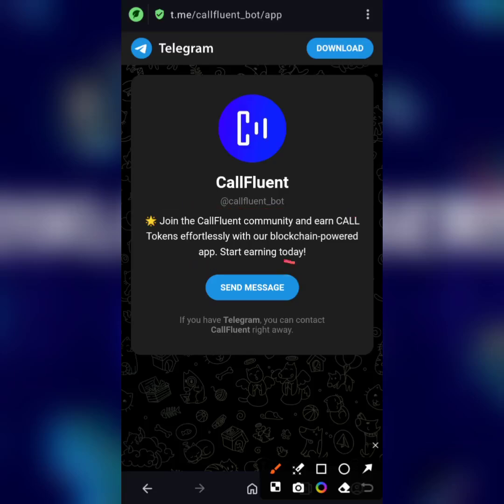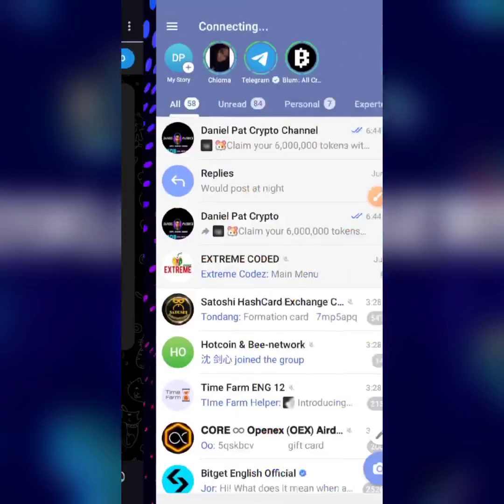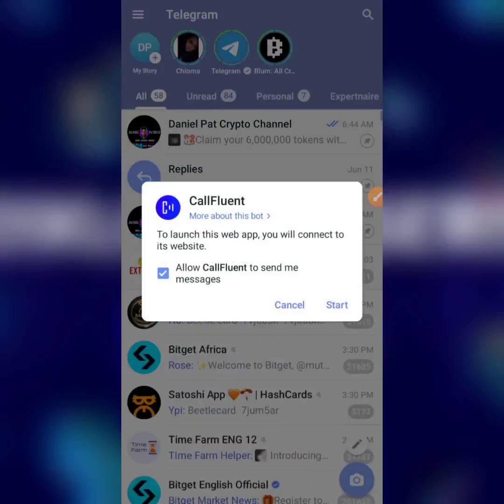I'm just going to go ahead and click on send message, and I believe that when I click send message, it's going to reveal the same pop-up which says start bot. But this bot is not going to start up if you don't have Telegram. That was why I said you should make sure you download the Telegram app.